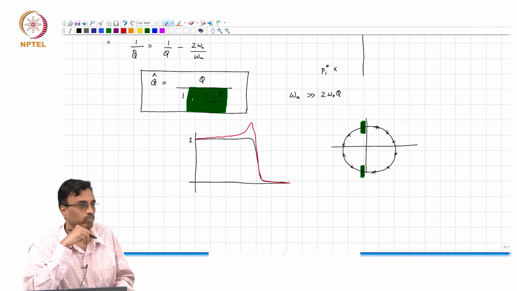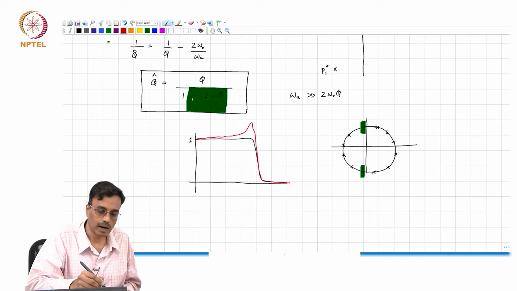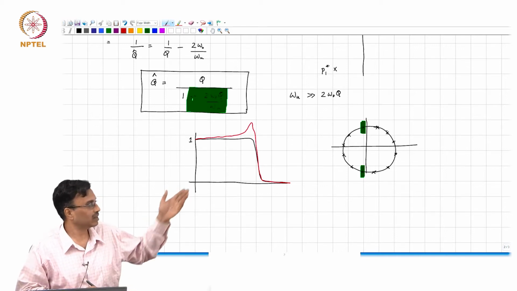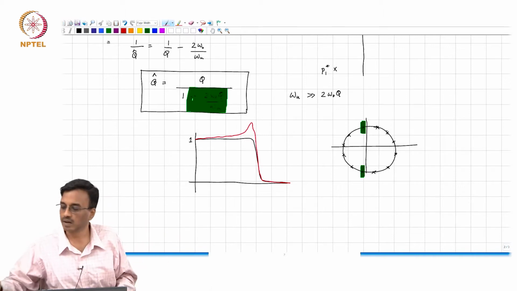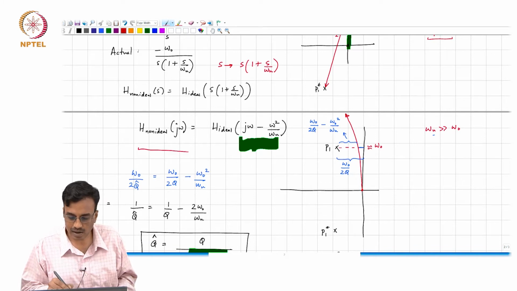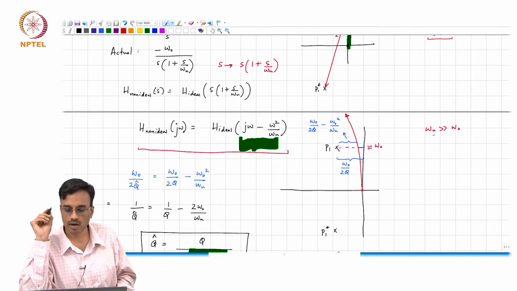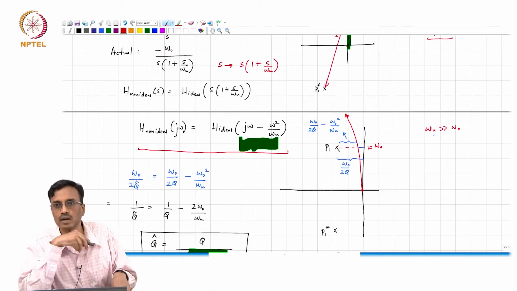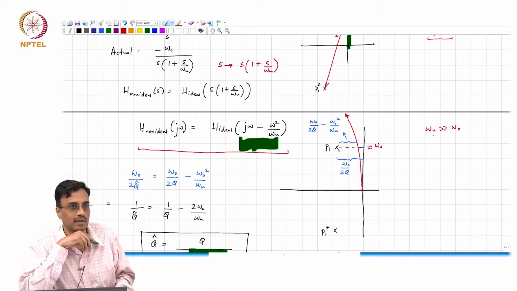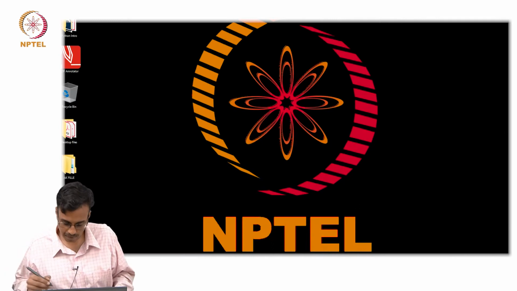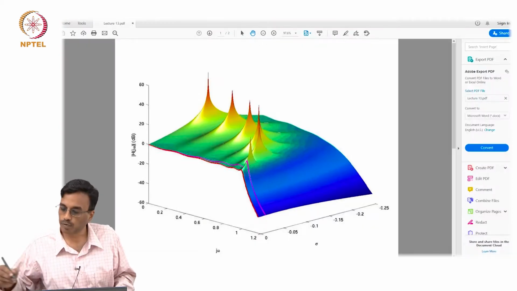All right. Okay. And while we have discussed all these results for a second order biquad, as I mentioned, this is a general result, where this holds for an arbitrary transfer function if all the integrators are replaced by something else, right. And let me show you a picture of what happens with a high order filter.